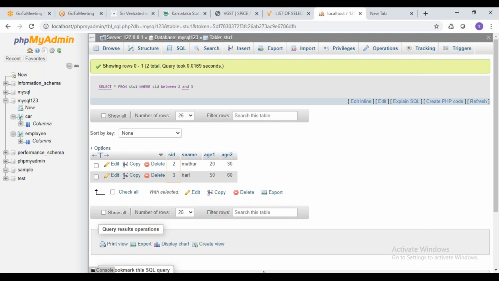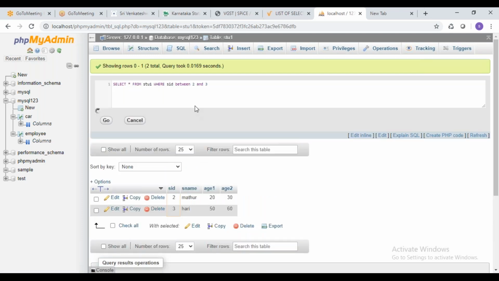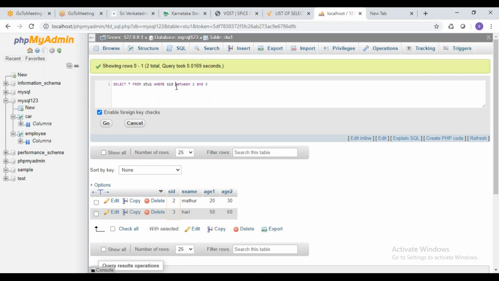And if you want to display the other data apart from 2 and 3, I just edit this query. I want to display the data which is not between 2 and 3. Select student from student table where ID not between 2 and 3.